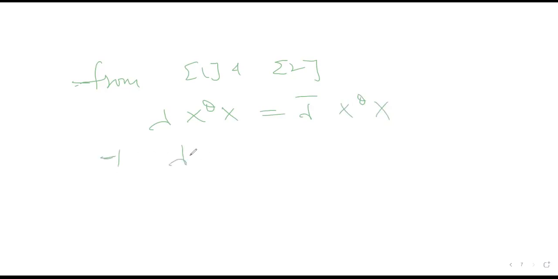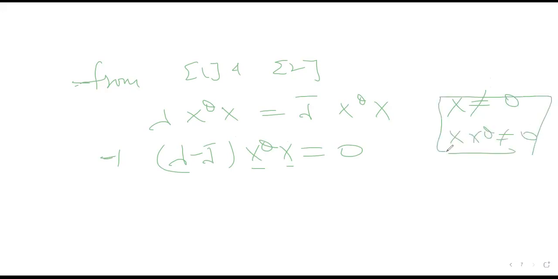Now this will give you lambda minus lambda bar, x theta into x equal to 0, because these are column vectors, just one-dimensional vectors, and x is not equal to 0. So it means x theta into x can never be equal to 0. You can check. So this implies that lambda should be equal to lambda bar.